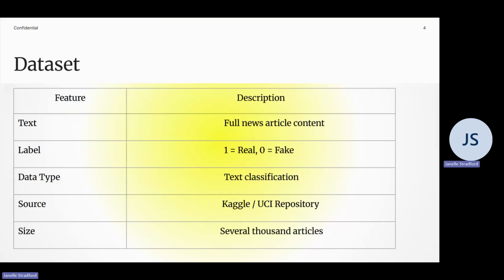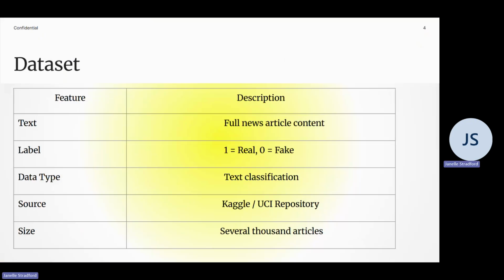The dataset. The dataset used in this project consists of several thousand labeled news articles collected from publicly available sources such as Kaggle and UCI Machine Learning Repository. Each data point includes the full text of a news article and a label indicating whether it is real or fake. This makes it a binary classification problem using text data.